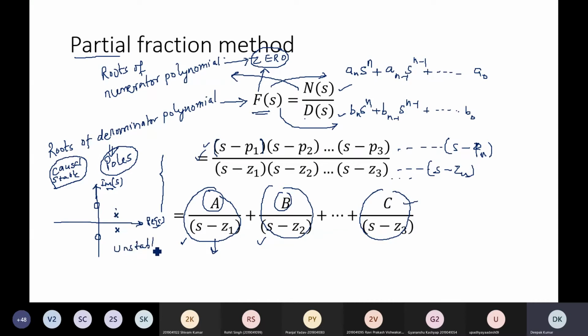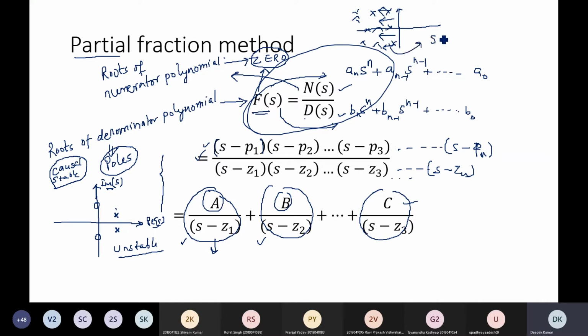If you are given some rational function of Laplace transform like this, and you are able to find the location of the poles and plot them on the S plane, and they are on the left hand side of the imaginary axis, anywhere in the plane or on the real axis, anywhere on the left hand side, then the system is called a stable system.